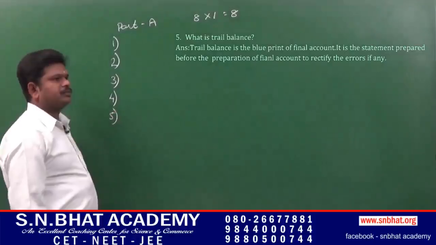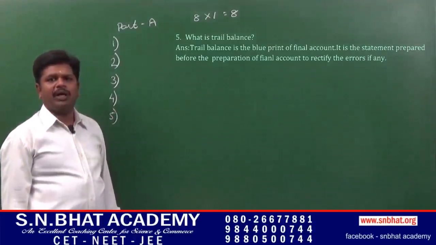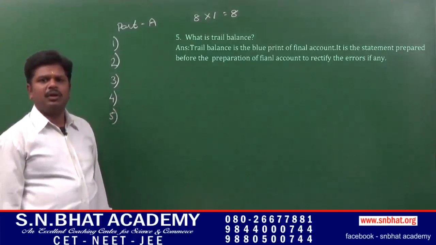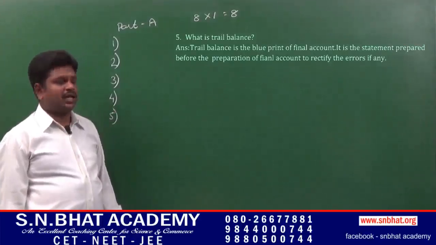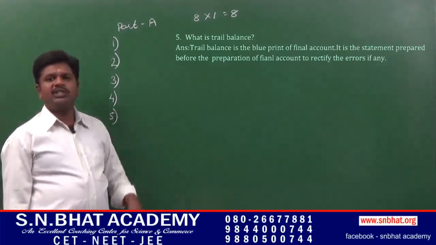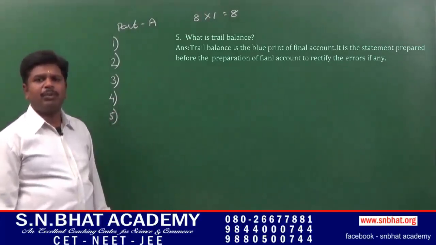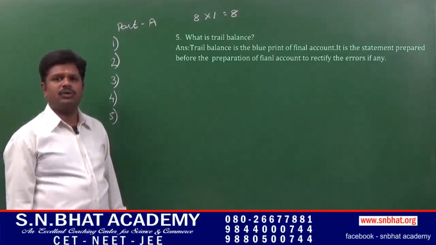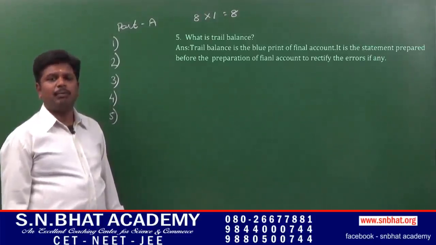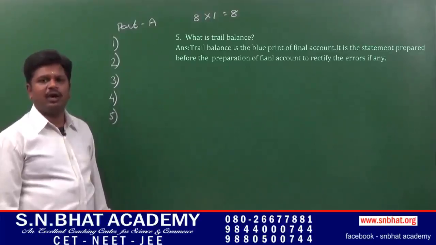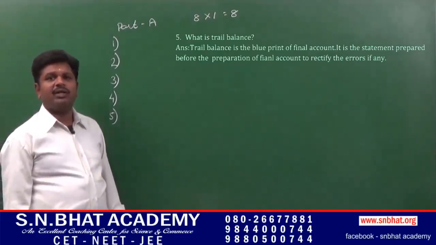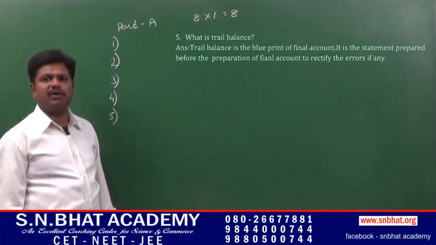Question number 5, what do you mean by trial balance? Trial balance is a statement which is prepared before the preparation of final accounts, or it is the blueprint of final accounts to rectify the errors or mistakes, if any.